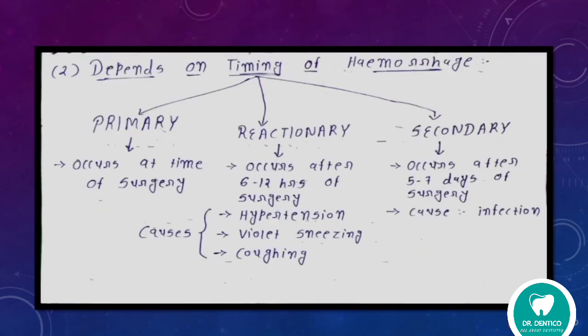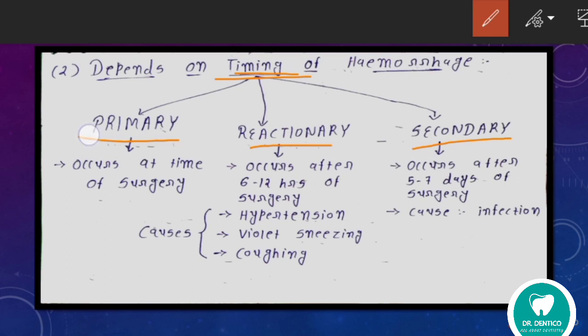Now we will see depends on timing of hemorrhage. It can be primary, reactionary and secondary. In primary, it occurs at the time of surgery. Suppose surgery is going on and bleeding starts, it means it is primary hemorrhage.